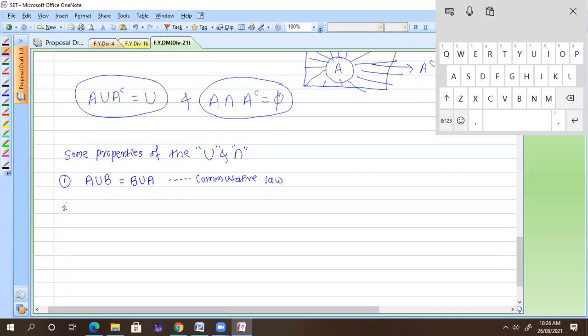The second one, we have the associative law. Does anyone know what the associative law is? Tell me here. A union bracket B union C. Absolutely correct. It is called the associative law.